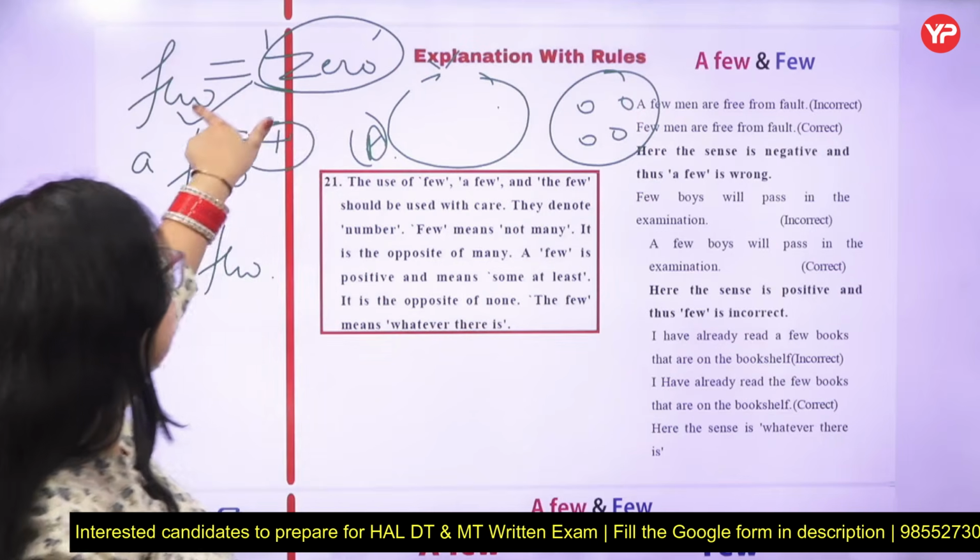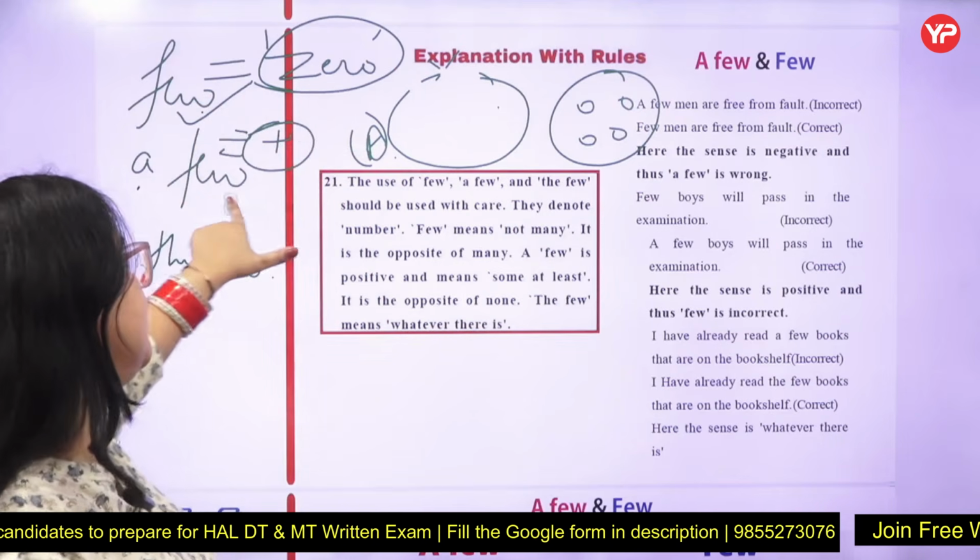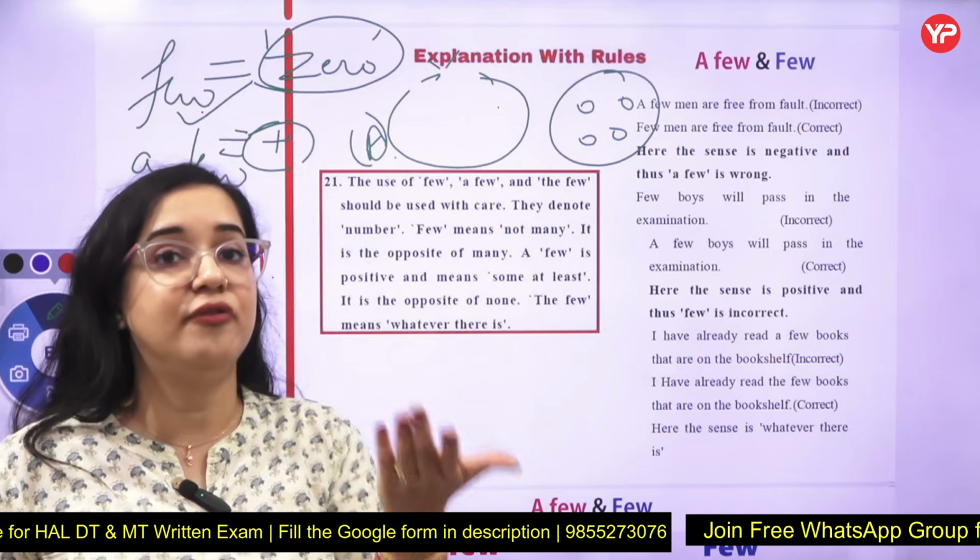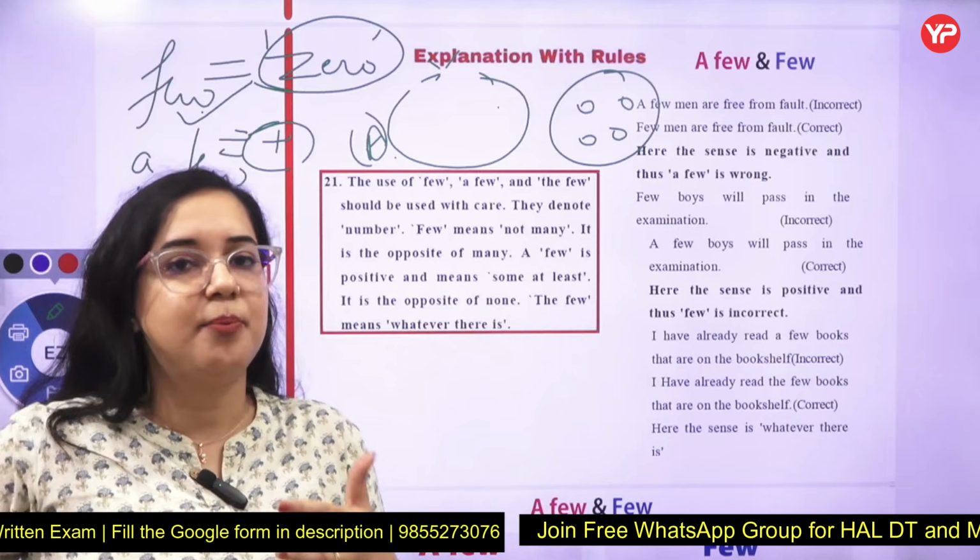But few is used when it's 0. A few is used when it is positive, like there are a few students in my class, that is a positive number there.